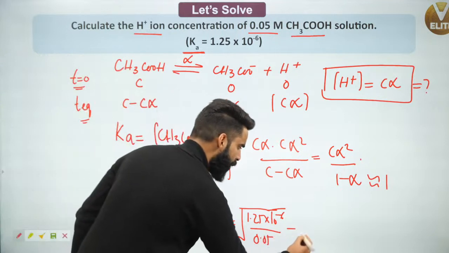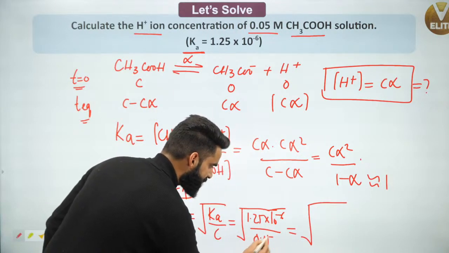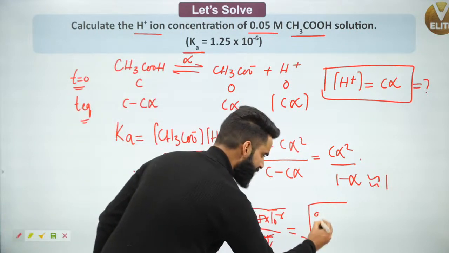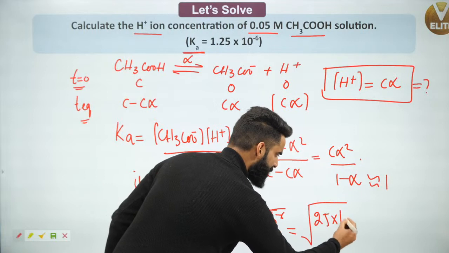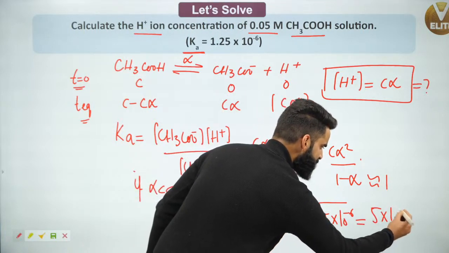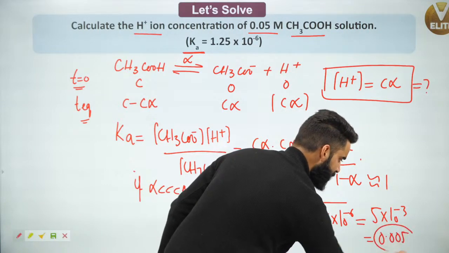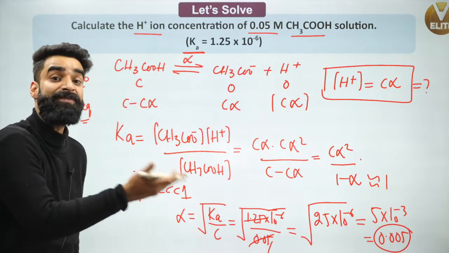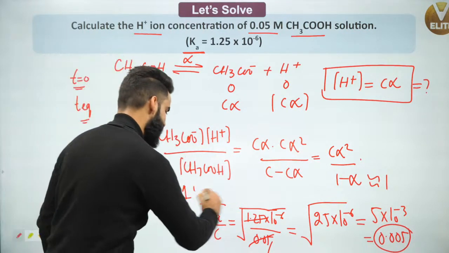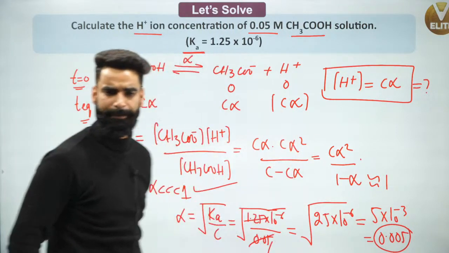Now how do I solve it further? See, this is 1.25 and this is 0.05, so it is going to be 25 times, that is 25 multiplied by 10 power minus 6. So it is simply 5 into 10 power minus 3. So I got the value of alpha as 0.005, which is very much less than 0.05. So whatever neglection I have done is correct. I got the alpha value, 5 into 10 power minus 3.